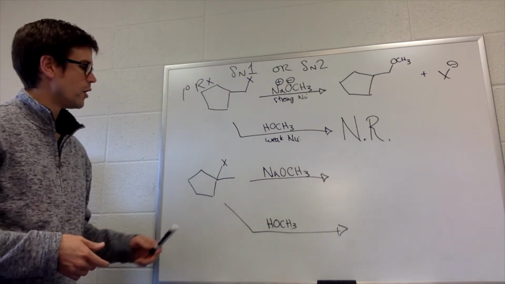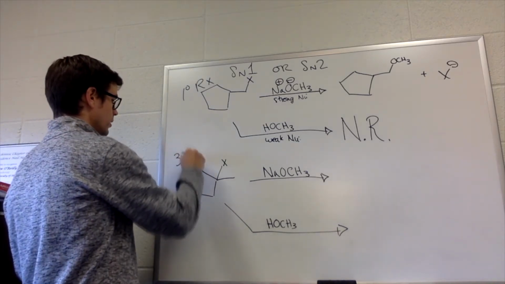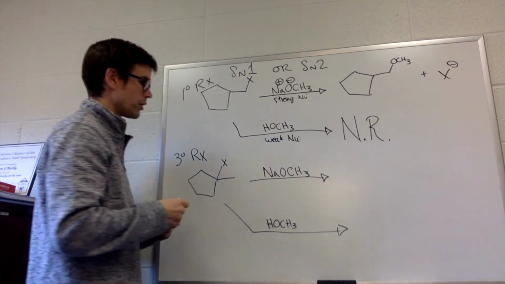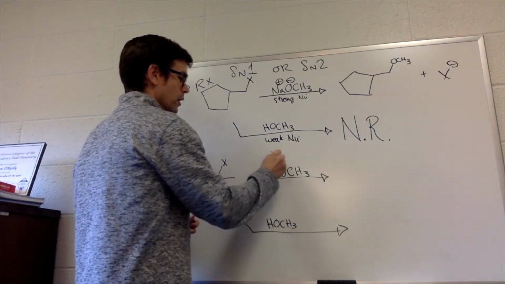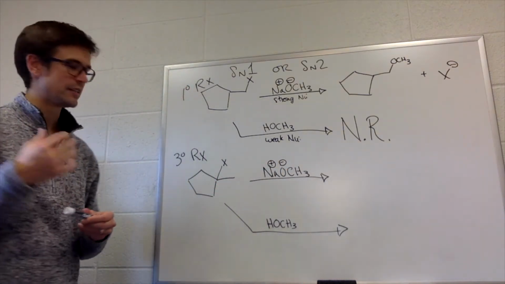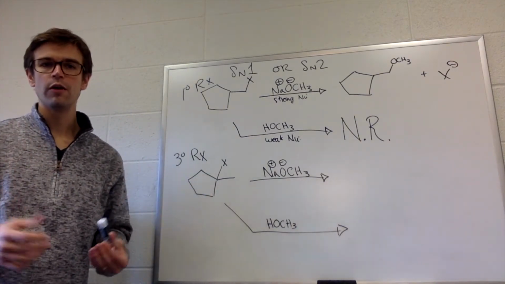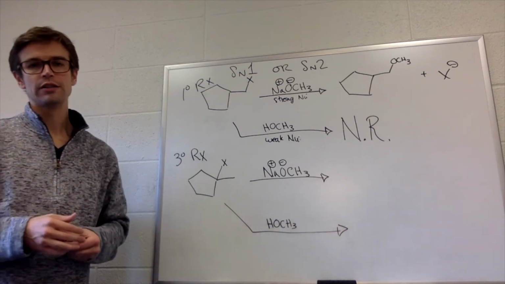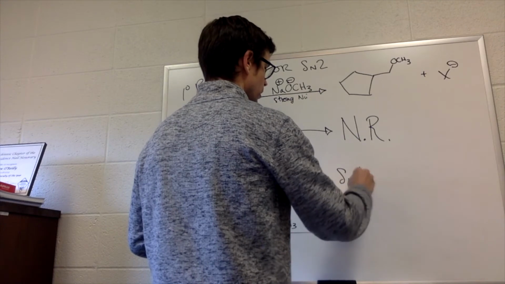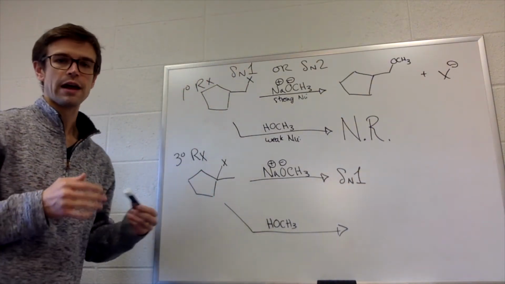All right, this next one, we have a tertiary alkyl halide and a very strong nucleophile. Strong nucleophiles don't wait around unless they can't reach the antibonding orbital, the sigma star. This is a tertiary alkyl halide. Those can only undergo SN1 reactions because they're too sterically hindered. So this is going to be an SN1 reaction because it's too sterically hindered around that alkyl halide.